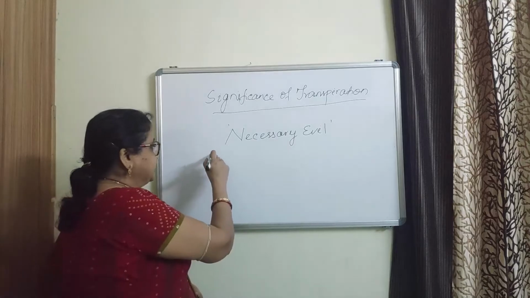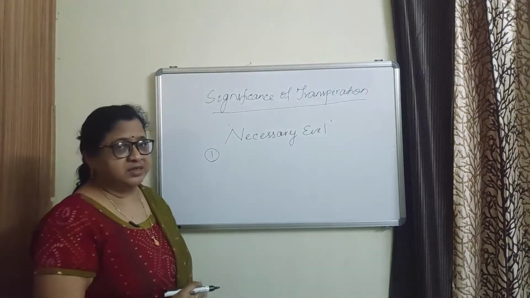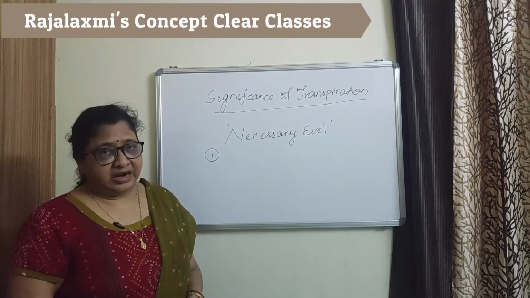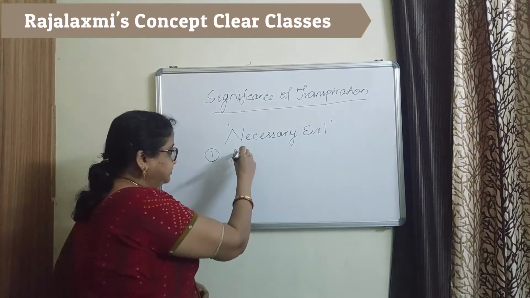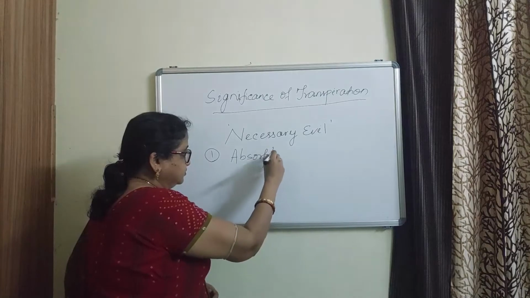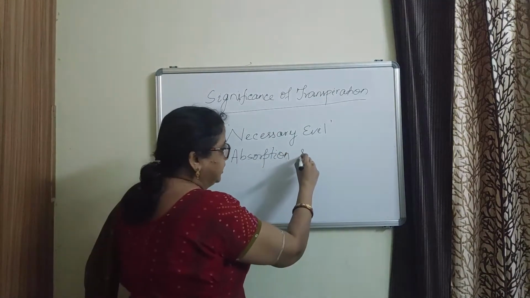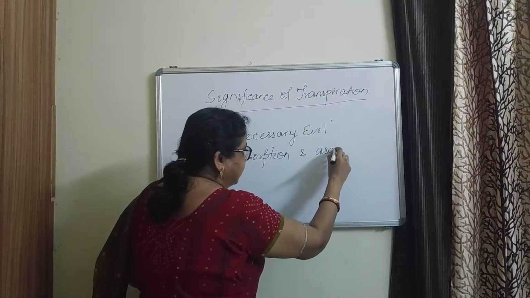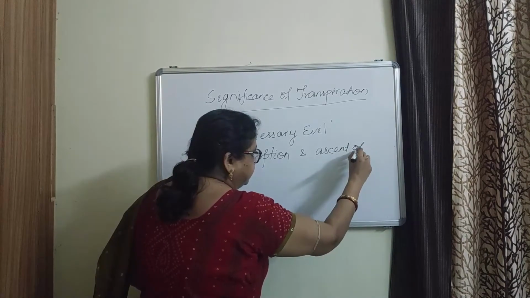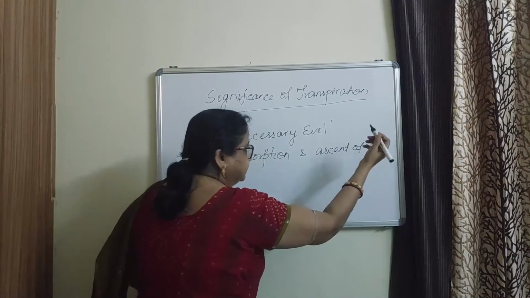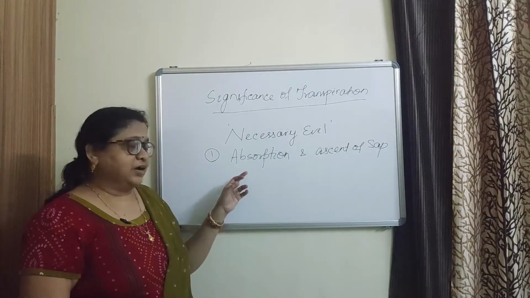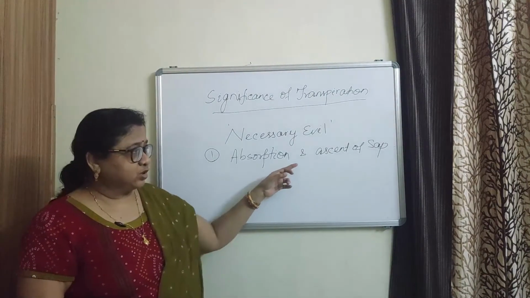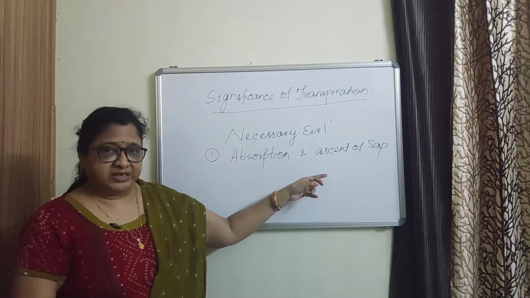The first advantage is it helps in the absorption and upward movement of the cell sap, the absorption and ascent of sap. Due to transpiration pull, there is the absorption of water and translocation or ascent of sap takes place.